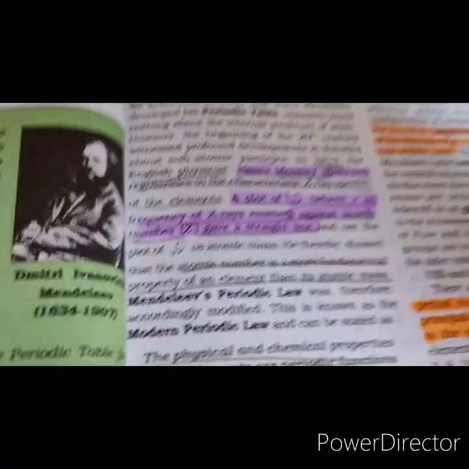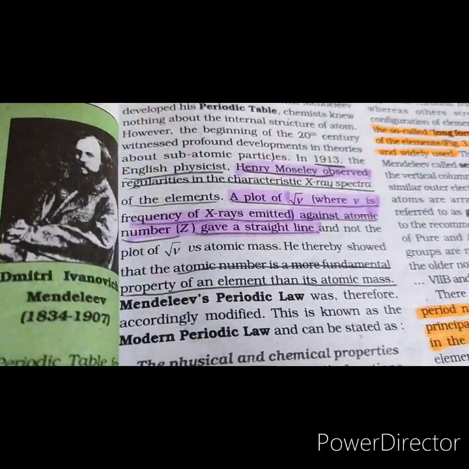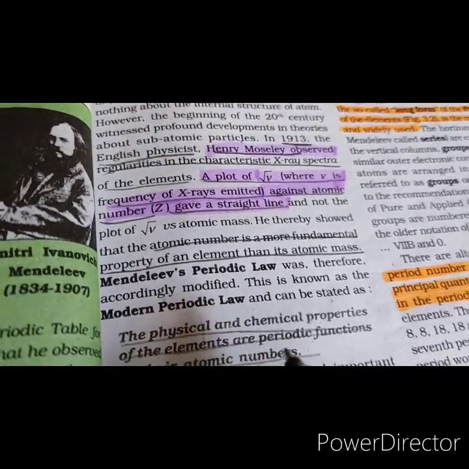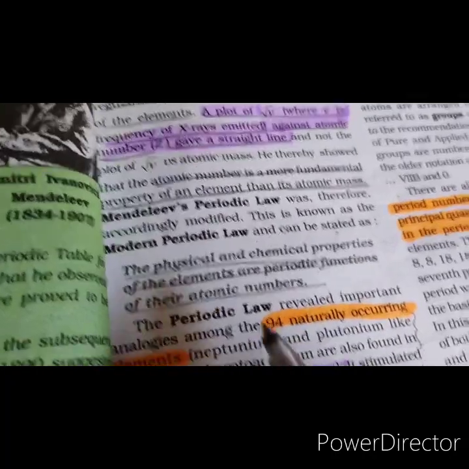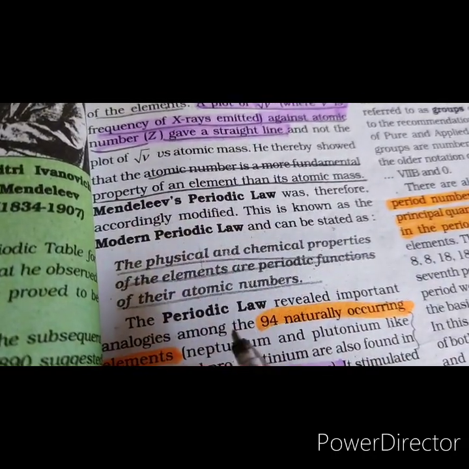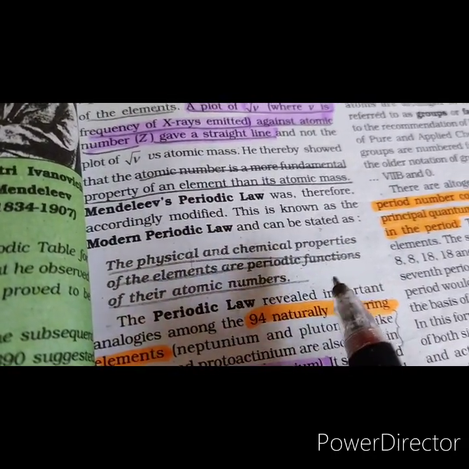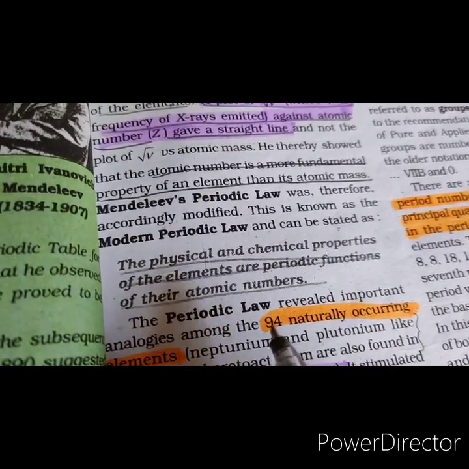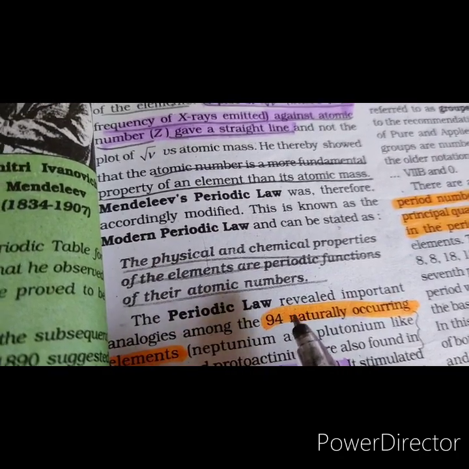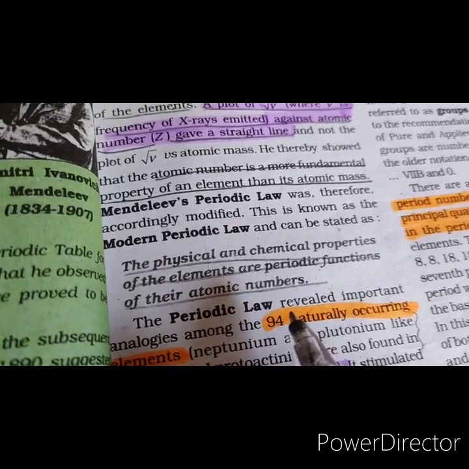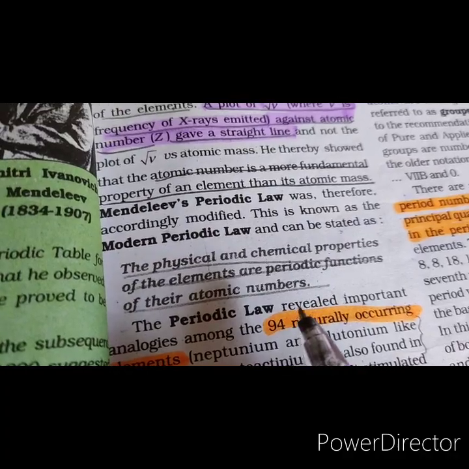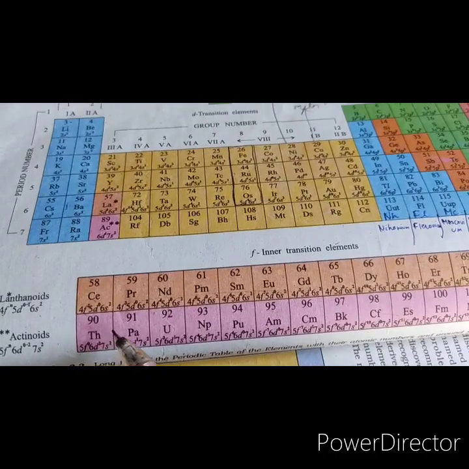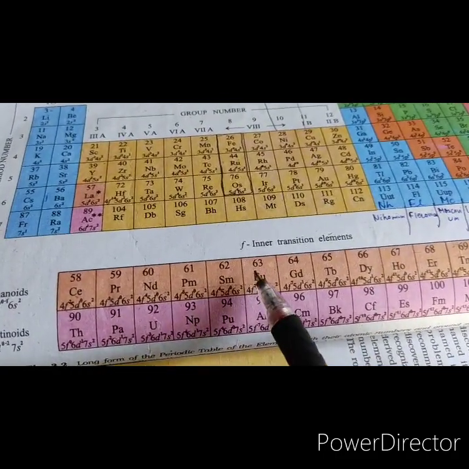The acceptance of atomic number as the important characteristic of an atom led to the modern periodic law, which states that the physical and chemical properties of the elements are periodic functions of their atomic numbers. This law implies that physical and chemical properties of the elements depend on atomic number, and this dependency shows periodicity. This is the long form of the periodic table, and it is the most widely used periodic table.